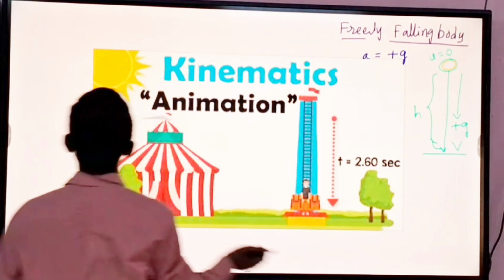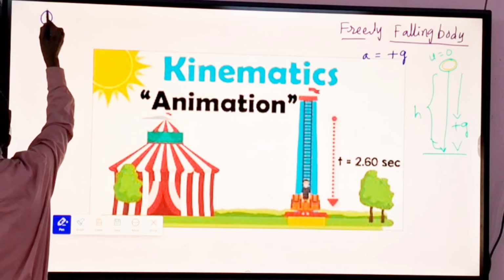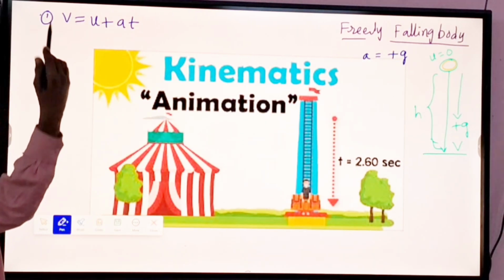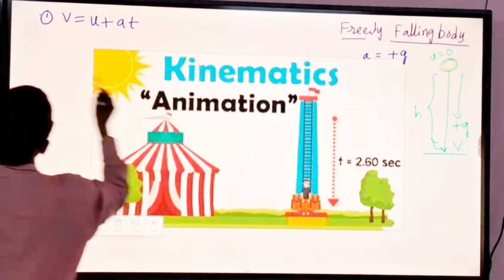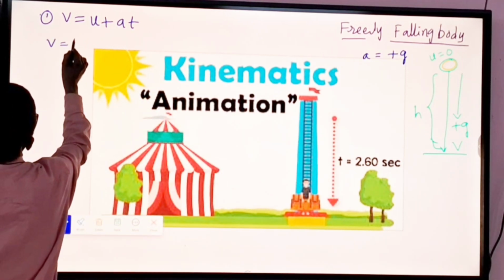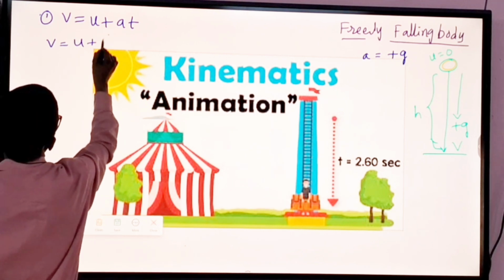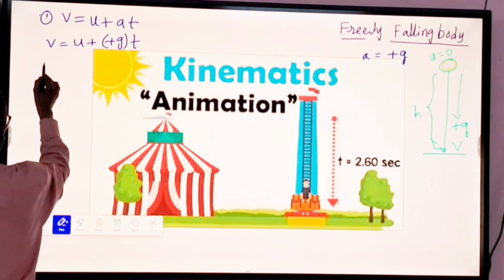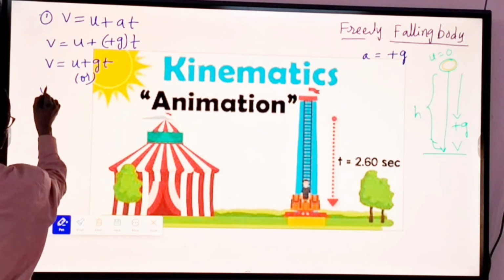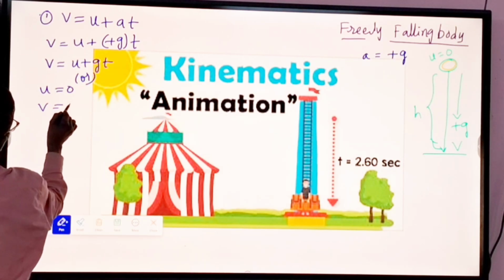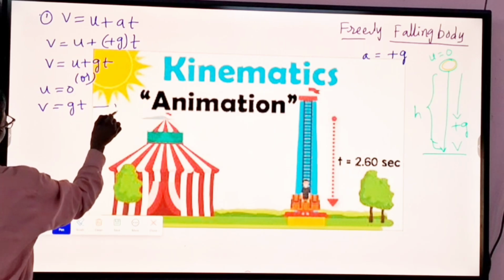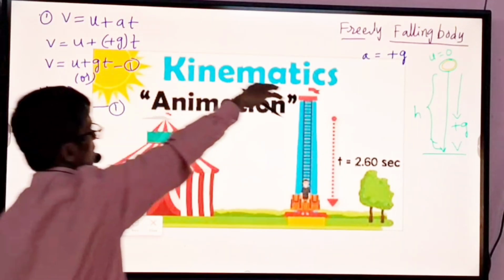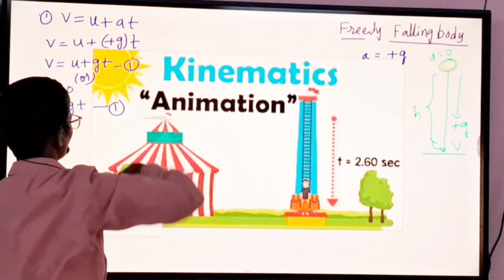What is the first equation? v is equal to u plus at. Here v means the final velocity, and u is 0. A means plus g we are taking, and t is t. So when we take u is equal to 0, v is equal to gt. This is our first equation, when we substitute these values in equation 1: v is equal to gt.